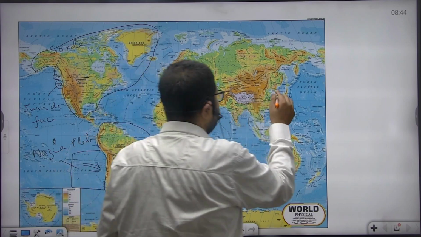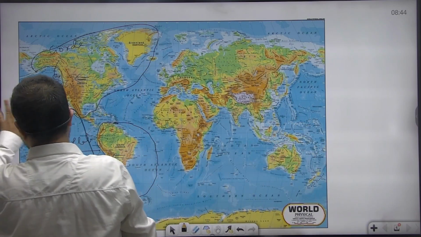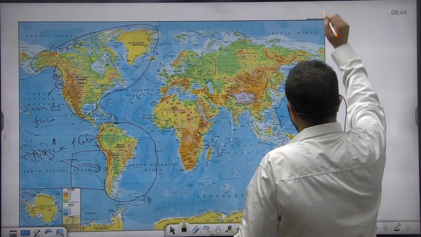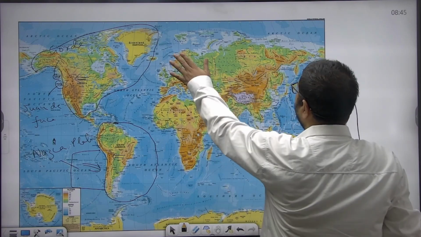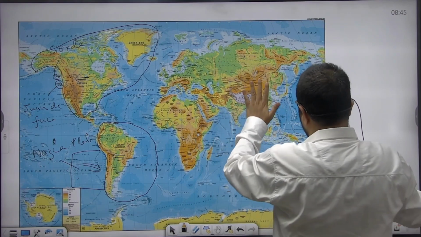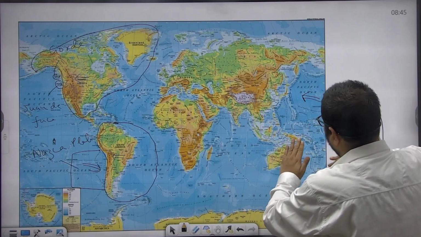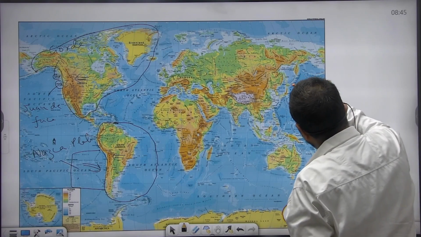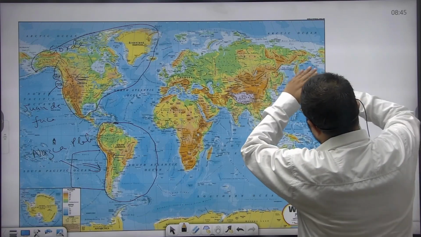In the western part of Pacific, the remaining Pacific plate which is moving westward, this is Pacific plate. In the western part of Pacific Ocean, this Pacific plate is getting subducted below Eurasian plate in the north, and the Pacific plate is getting subducted below Indo-Australian plate in the south. You can see these dark blue color. These are the trenches. These are the zones where the Pacific plate is getting subducted.